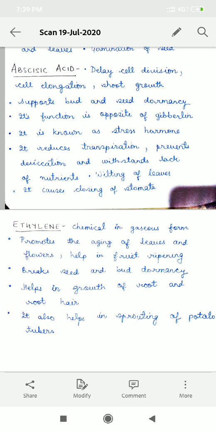We can see ethylene in potato tubers, which helps in sprouting them.